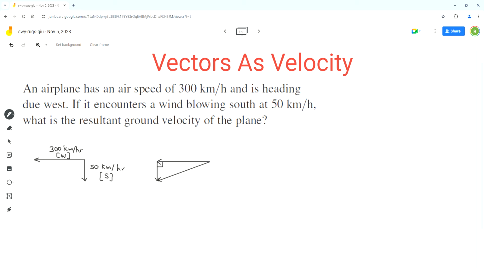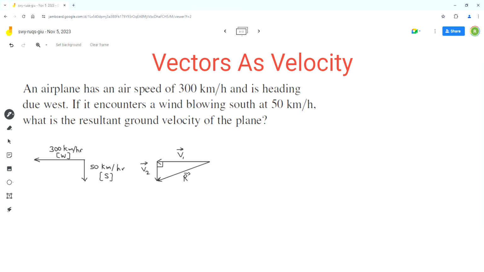So we can label these vectors. So let's assume the vector for the airplane is v1 and the vector for the wind is v2. So we have to find the resultant vector, and that means we have to find its magnitude and direction.